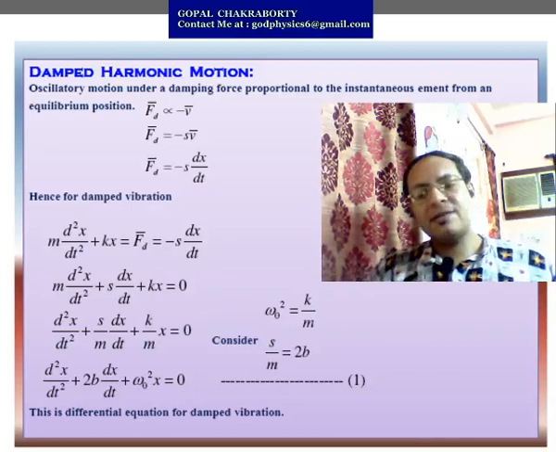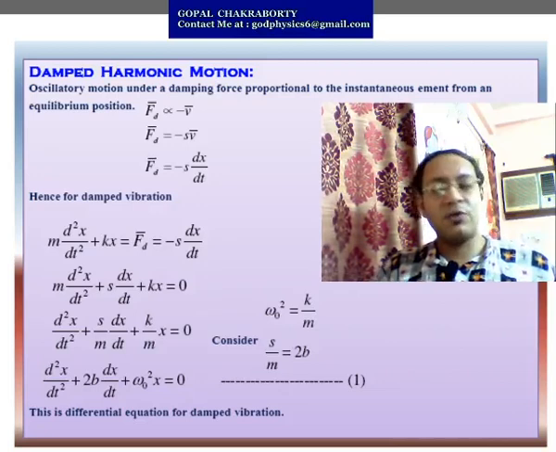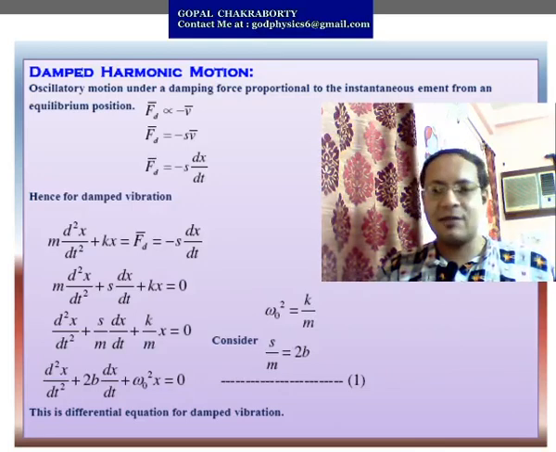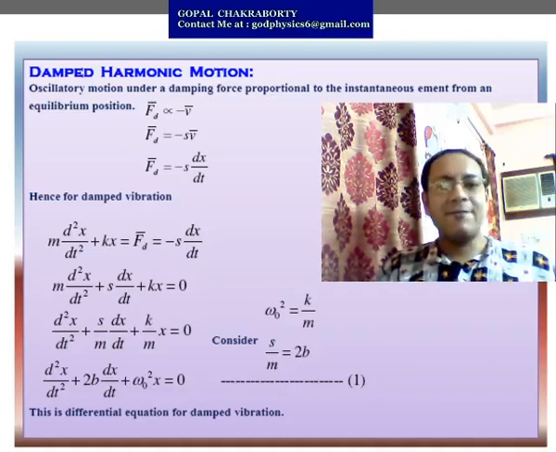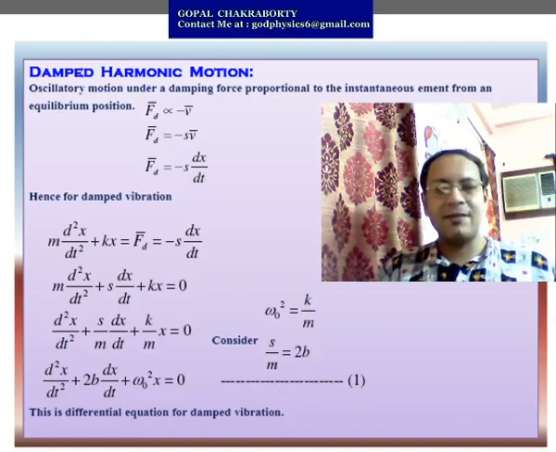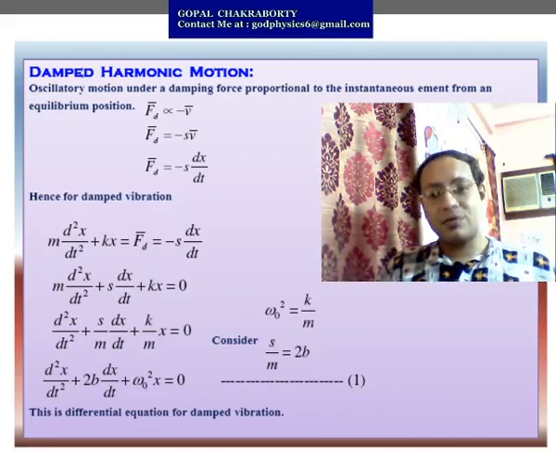Now, in case of damped motion, damped vibration, that damping force is proportional to the instantaneous velocity of that particular object, always from the mean position or rest. So we can write F damping, or Fd, is proportional to minus V, where V is the instantaneous velocity of the particle. Now we can write Fd equals minus S into V, where S is the damping constant, the damping force constant.